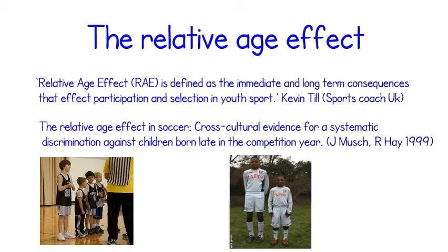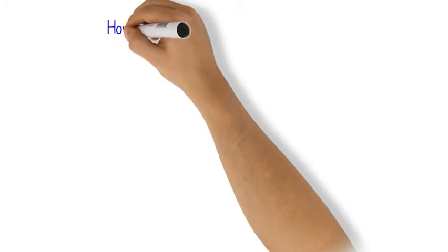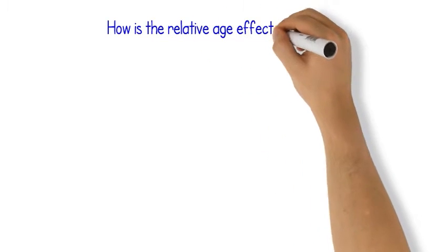Below are two pictures of the relative age effect in action. As you can clearly see, one of the players clearly has a numerical advantage over their friends and teammates. Does this give them more of a chance to become an elite professional? How is the relative age effect measured?